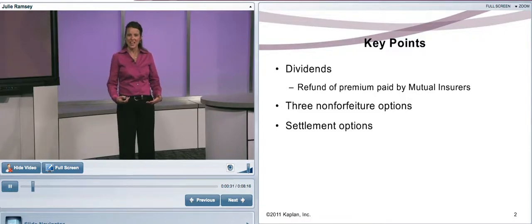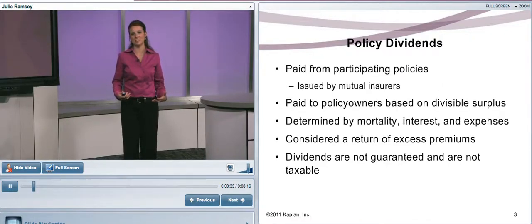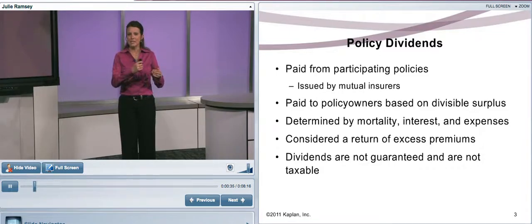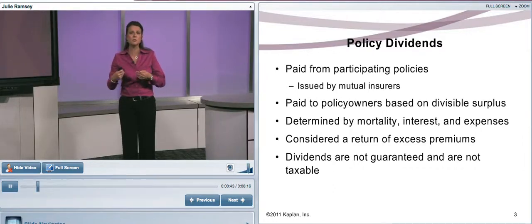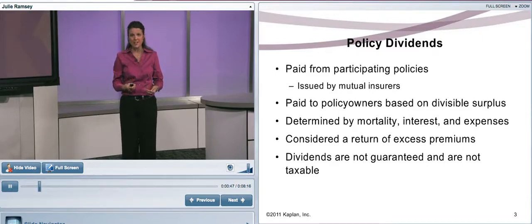To get started, let's talk about policy dividends. Now, you'll see a dividend in participating policies. Participating policies are issued by mutual insurance companies. Sometimes mutual insurance companies are known as participating companies. What is a dividend? It's simply a surplus. It's a return of excess premiums.